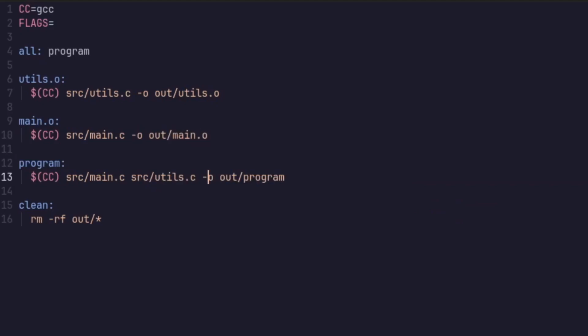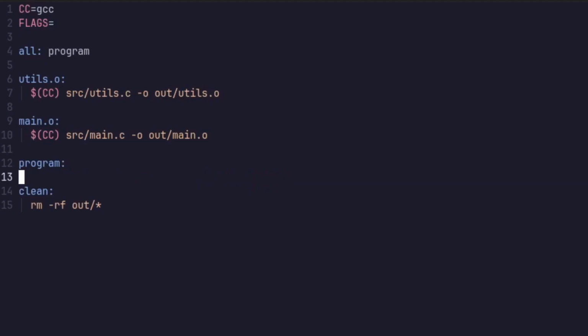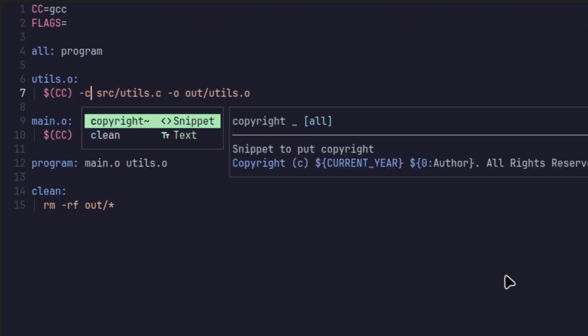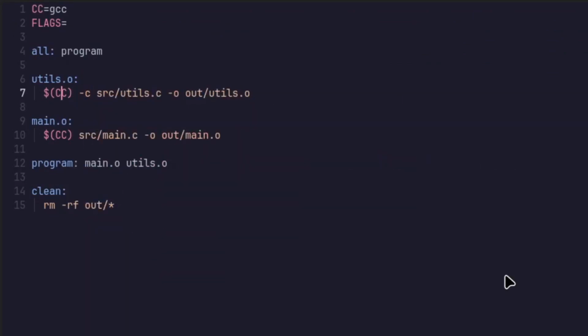Now, what we will change about the program rule is we remove the entire line about compiling stuff, and just after the colon add a space, and then say utils.o and main.o. Now, all we need to do is add a -c behind the $(cc) for both the object rules, so that it knows to compile these as an object.